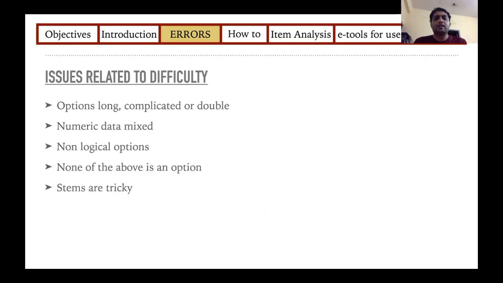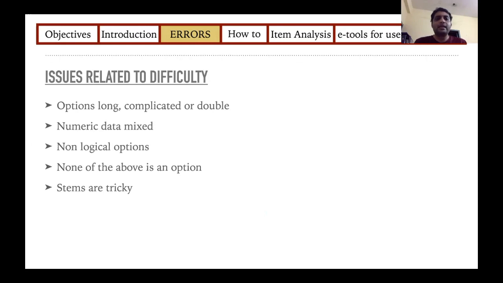Then there are certain other issues. It is always preferred that the stem is long, that is the question is lengthy, and the options must be short. You must never have it the other way around, that the question is short and the options are lengthy, because the idea is not to confuse the student by your question, but to determine whether he knows the answer to that particular concept or not. So MCQs are never designed to trick the person who is answering them.